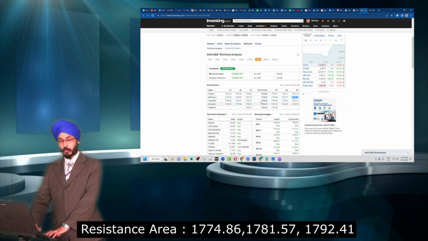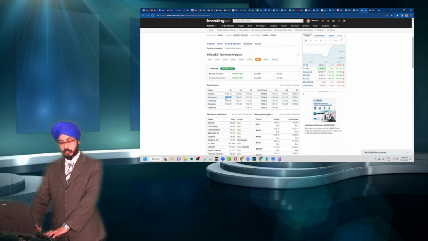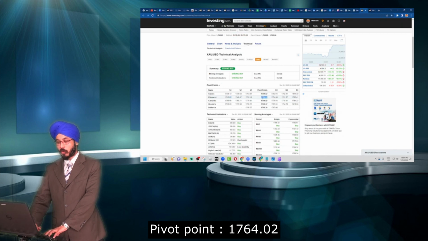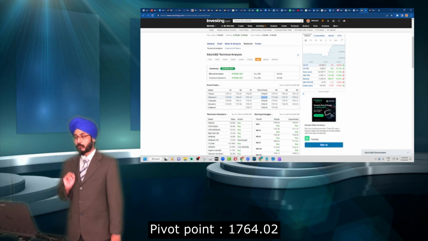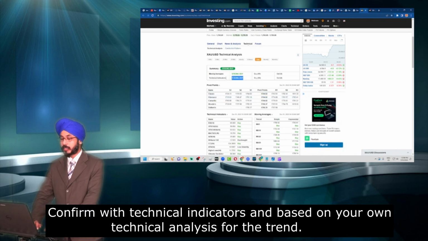And for our support points, we have 1753.18, 1746.47, and support 3 is 1735.63. Our pivot point is 1764.02. The first measure that we take is to look at our technical indicators.